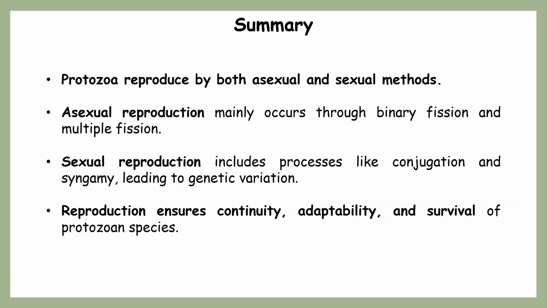So, the summary of this entire reproduction in protozoa: protozoans reproduce by both asexual and sexual methods. Asexual mainly occurs through binary fission, multiple fission, etc. On the other hand, sexual reproduction mostly occurs as conjugation and syngamy, which ensure genetic variation. Reproduction in protozoans ensures the continuity, adaptability, and survival of the protozoan species.